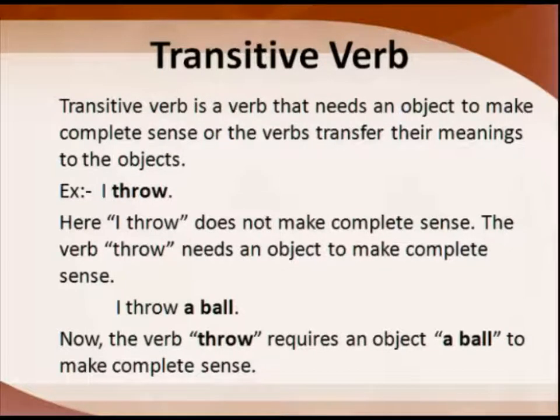I throw means what do you throw? It is not clear. The sentence is not complete. So that verb throw is an action, but the action is not passed on to the object. Then it is incomplete. That kind of verb which needs an object to make complete sense is called a transitive verb. I throw, what do you throw? The question remains. A ball completes the verb throw. That is, the action of the verb is passed on to the ball. Then it is called a transitive verb.